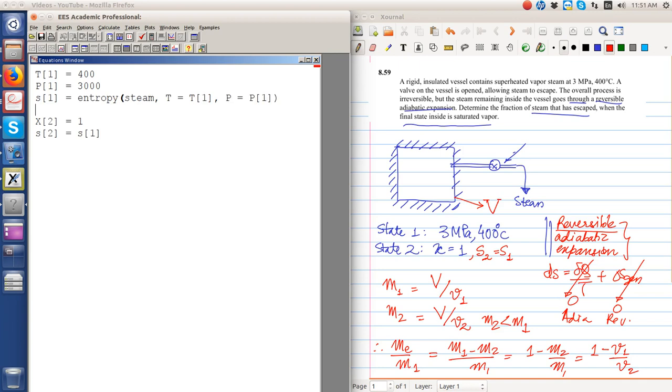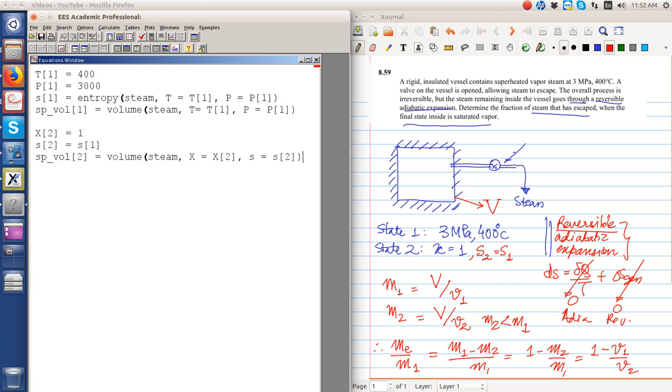So we must also find out the specific volumes. Similarly, the specific volume at state 2 is found using the quality and the entropy, because entropy is also a state property.